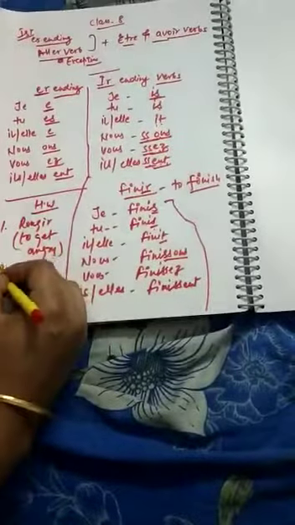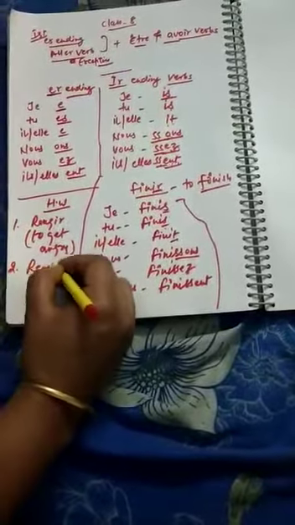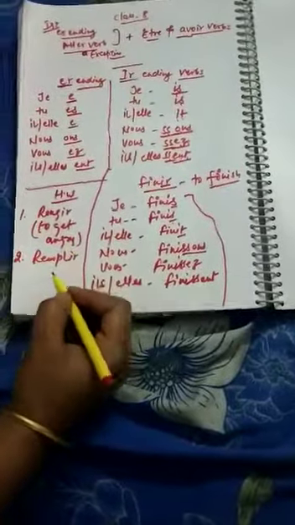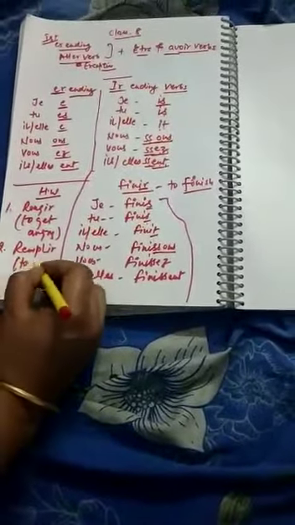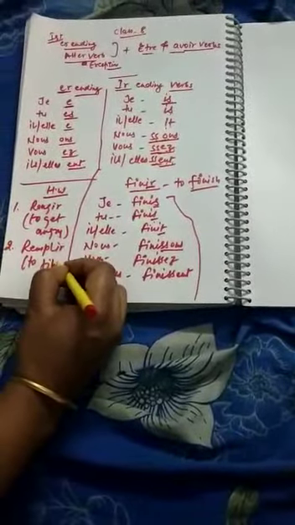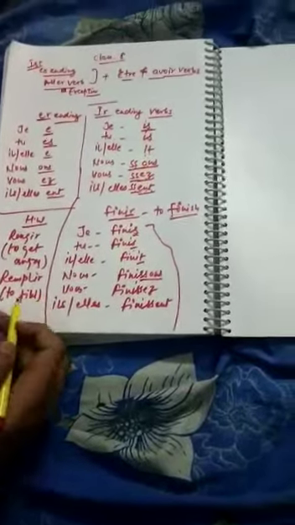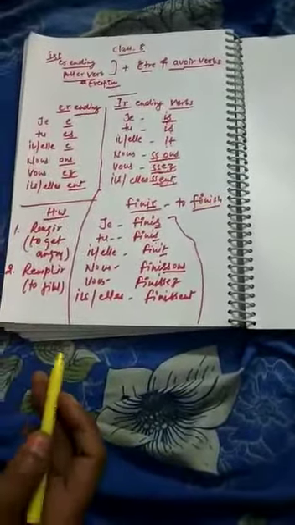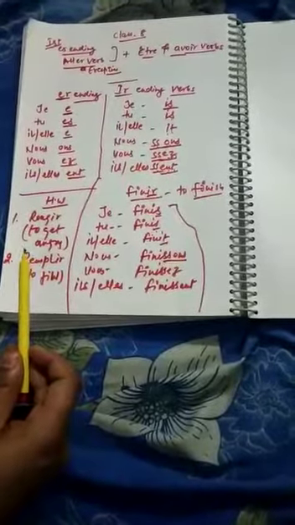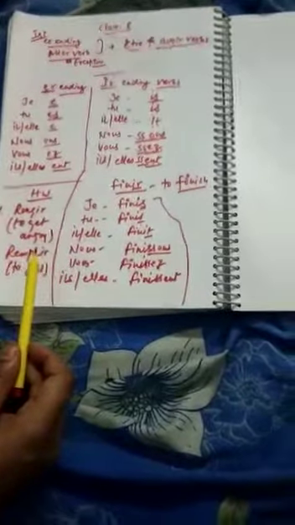And the second one is remplir. Remplir is to fill. Rougir is to get red.